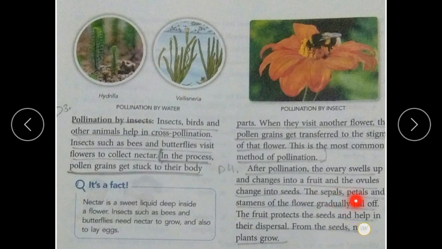The sepals, petals and stamens of the flower gradually fall off. The fruit protects the seeds and helps in their dispersal. So what happened, children?